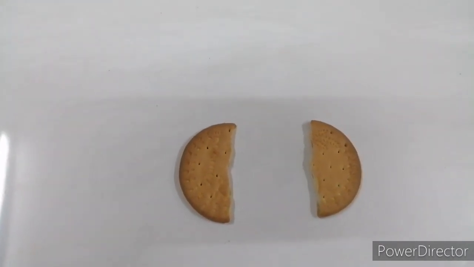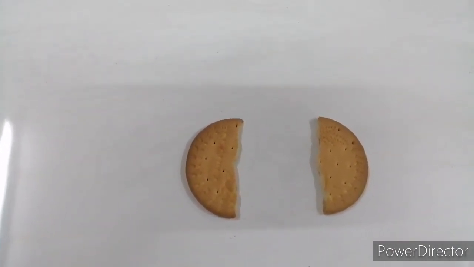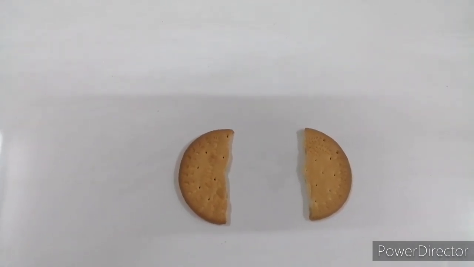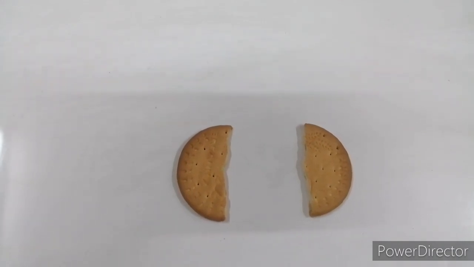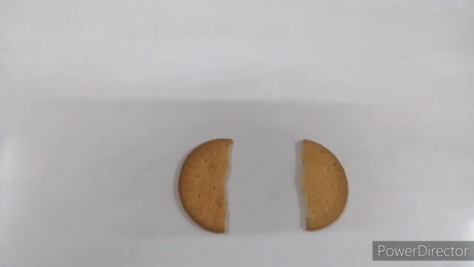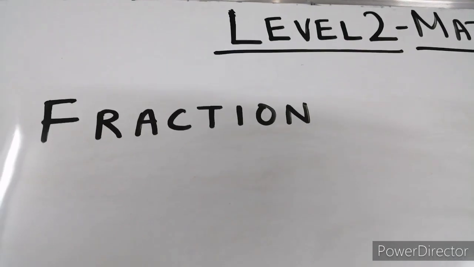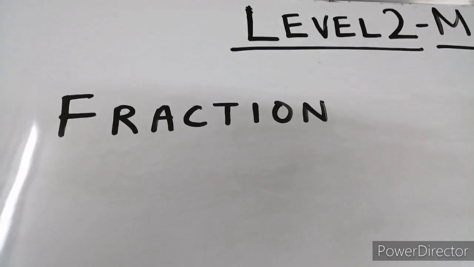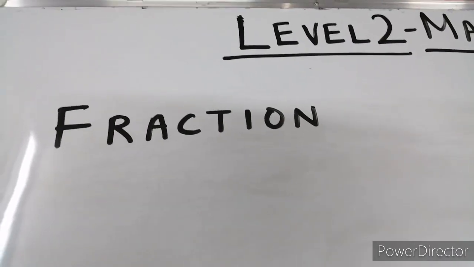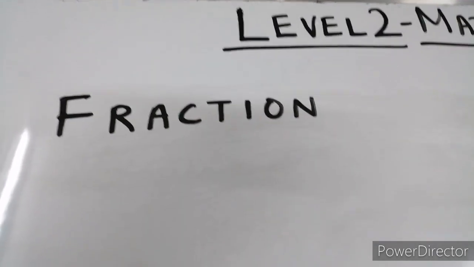So the parts which are taken from the whole are called, there is a special name for it, fraction. So tell me, what is fraction? Parts of a whole are called fractions. Okay, let me show you how you have to spell fractions. F-R-A-C-T-I-O-N, fraction. What is a fraction? Fraction tells us how many parts are taken from a whole.